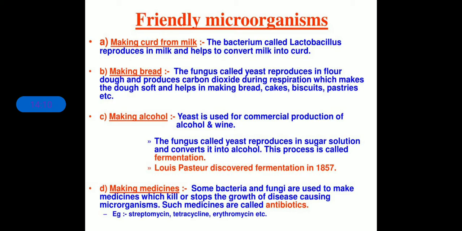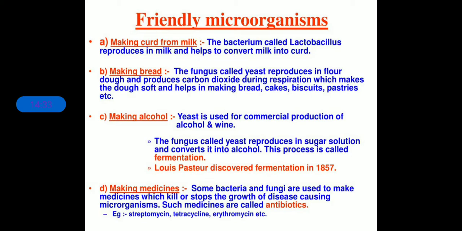Clear? When we say someone is very immune against any kind of disease, that means he has that amount of microorganisms inside the body which fight against the disease causing microorganisms, and which increases the immunity. Clear?